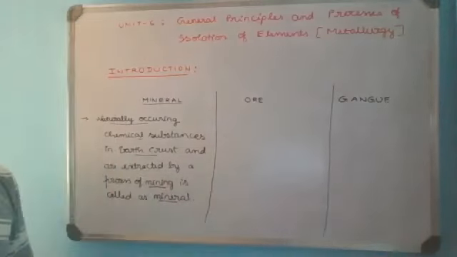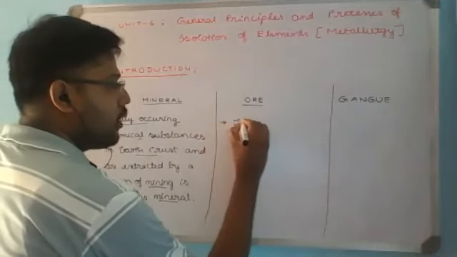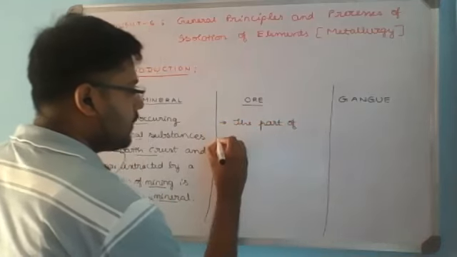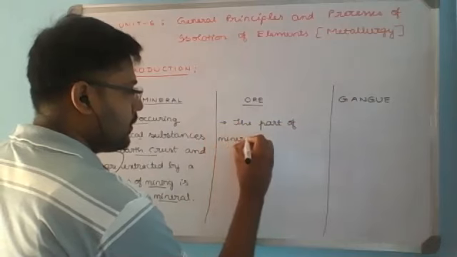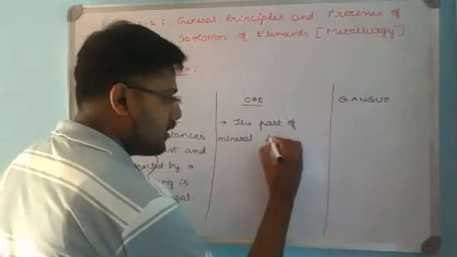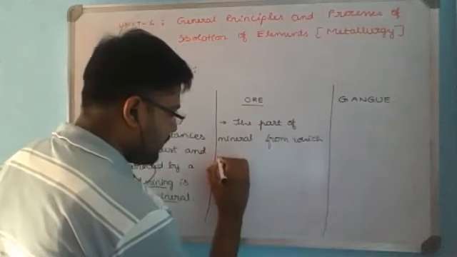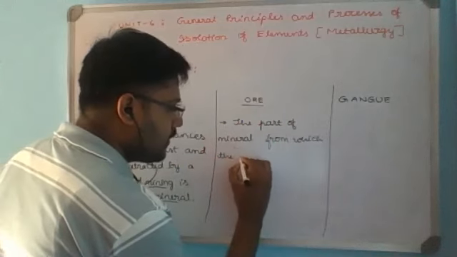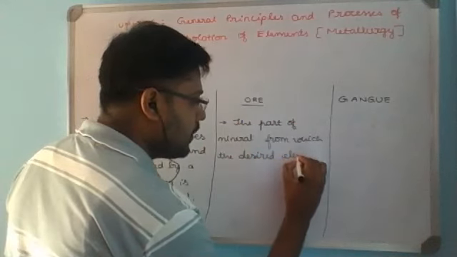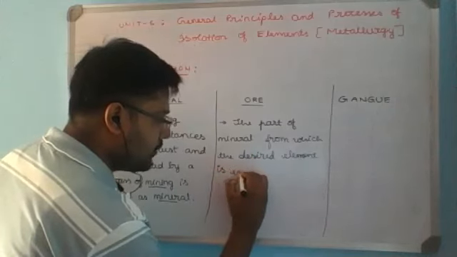I will try to consider the ore now. Ore is the part of mineral from which the desired element or metal is extracted economically.